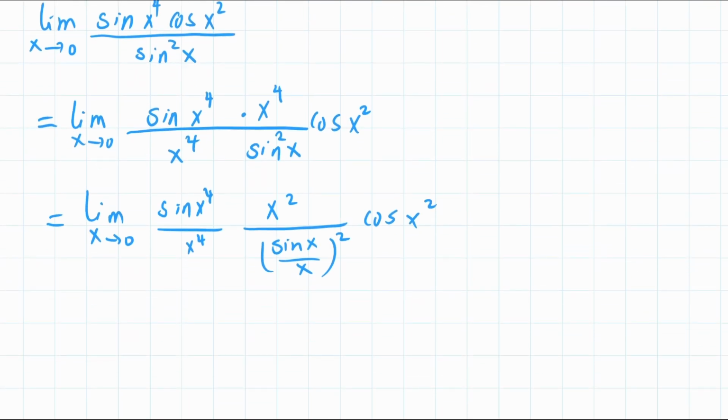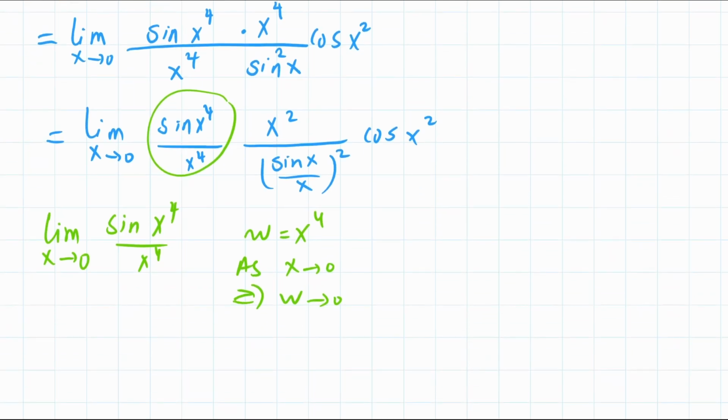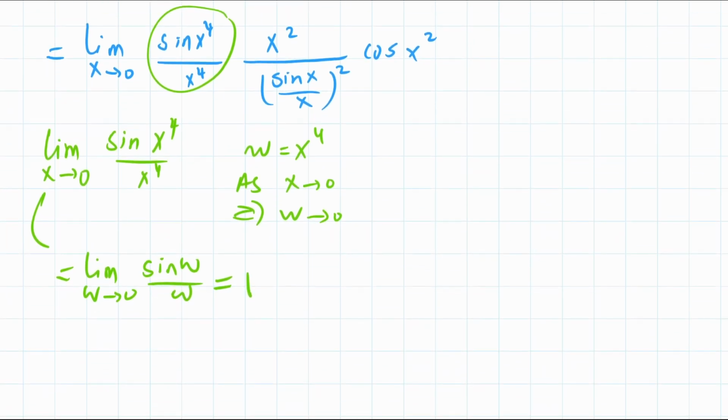Now I will just look into this limit here separately, and I say, okay, fine, this is the limit as x goes to 0 of sine x to the 4 over x to the 4. Again, if w is equal to x to the 4, as x goes to 0, we know that w will also go to 0, and therefore this limit could be written as the limit as w goes to 0 of sine w over w, which is the famous limit, and that's equal to 1.